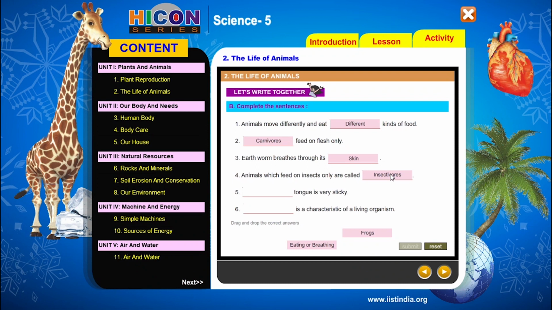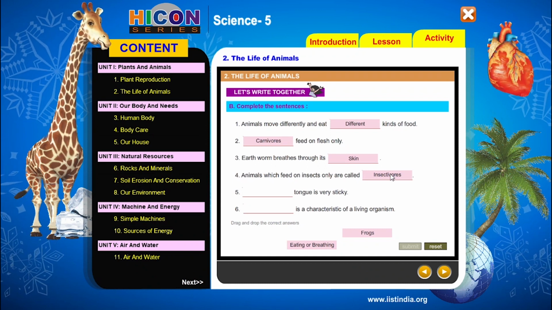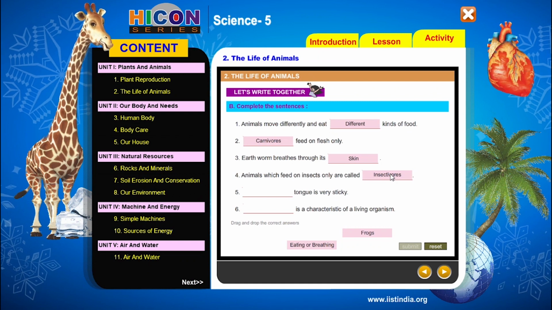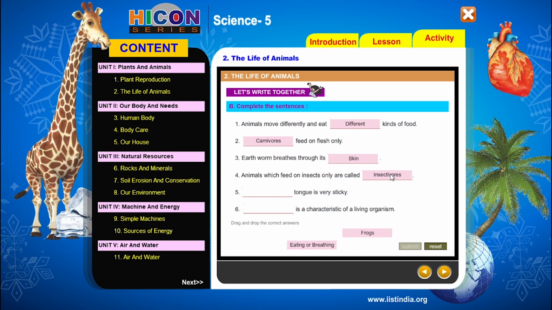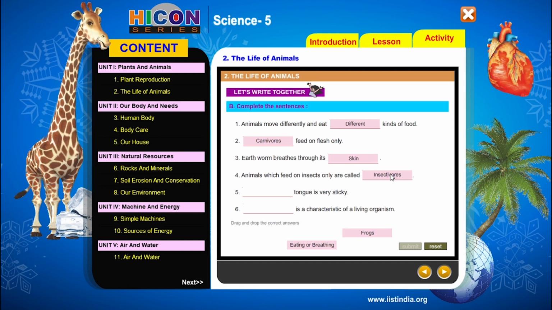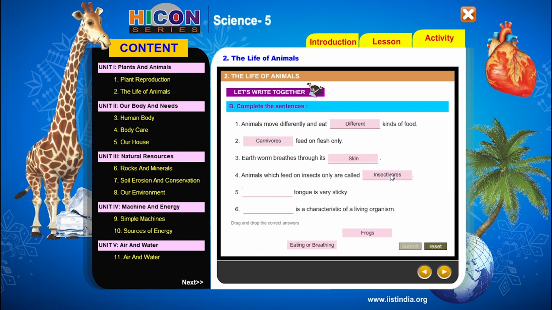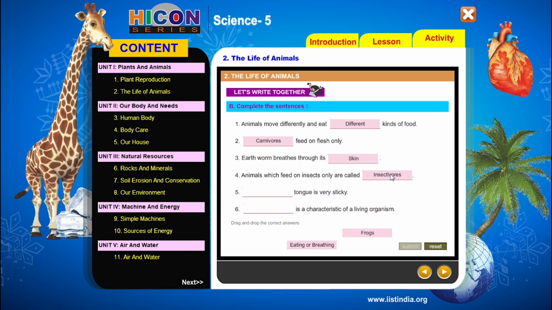So for example, we have already discussed bats, frogs and spiders. These are the examples for insectivores. These only eat insects. So the animals which feed on insects only are called insectivores. So the answer for the fourth sentence is insectivores.